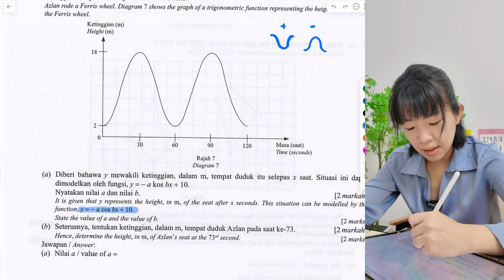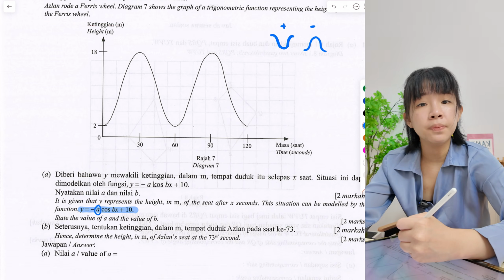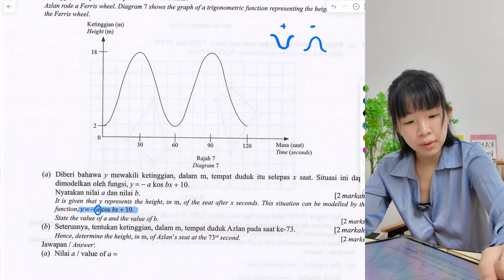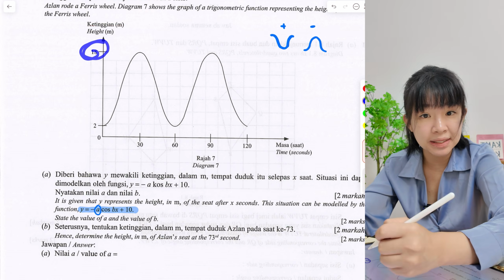Now we need to state the A. What is the A? What is the B? A is amplitude. So how do we find amplitude? Do not take the highest. It's not always the highest that is amplitude.